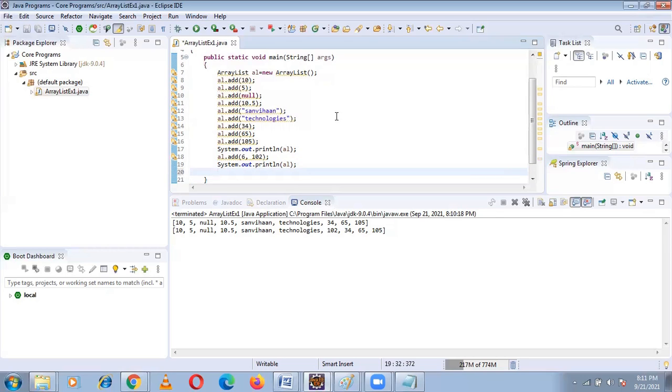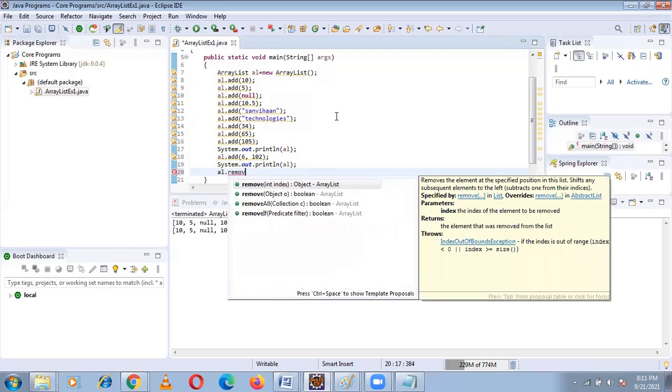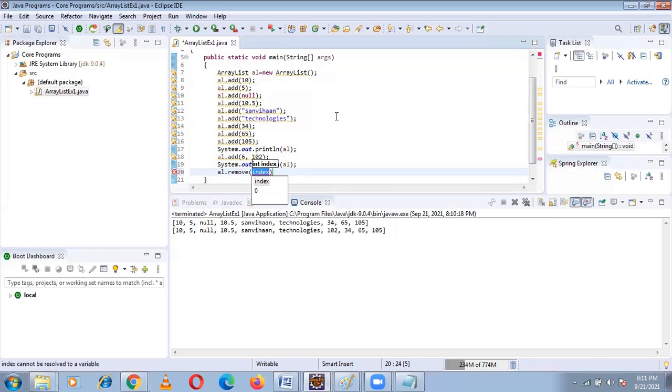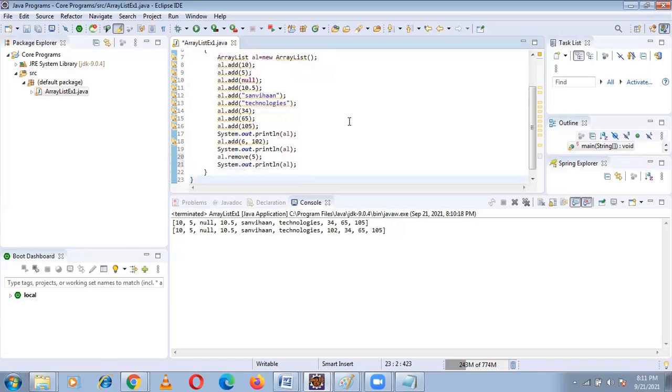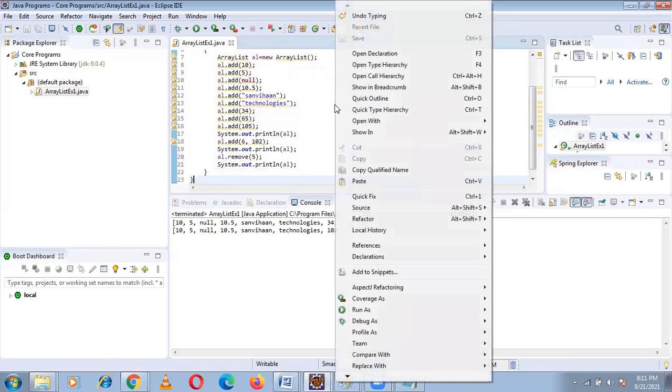Now I want to remove an element. Which element do I have to remove? Technologies. Yes. Al dot remove of int index. What is the index of technologies? 0, 1, 2, 3, 4, 5. So 5. After removing, I want to display all the elements. For displaying, you need to give it like this. Run as Java application.